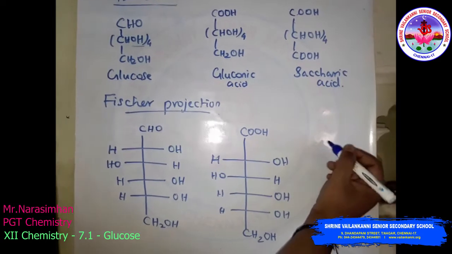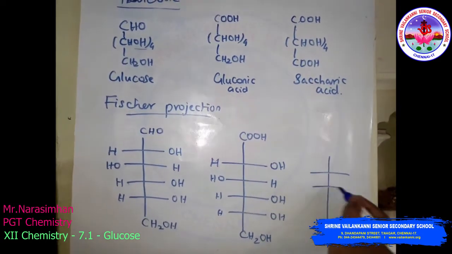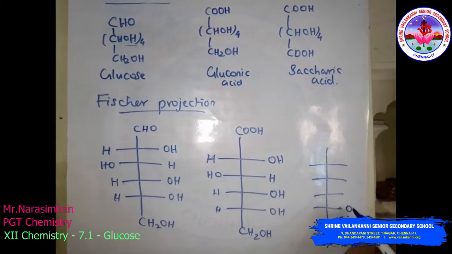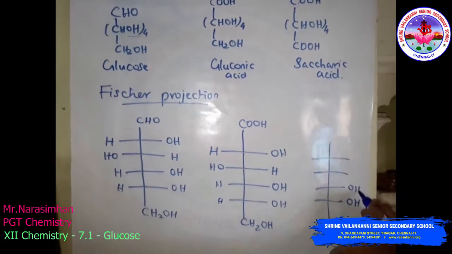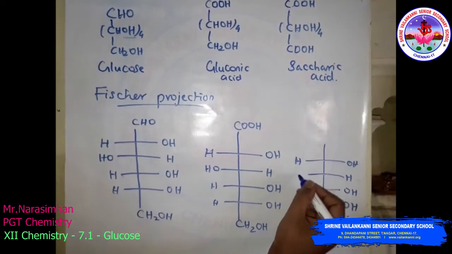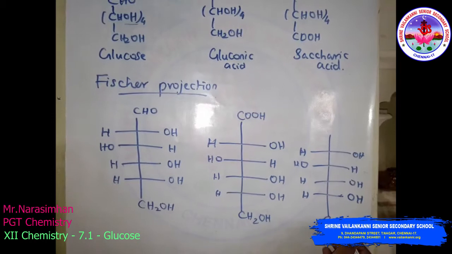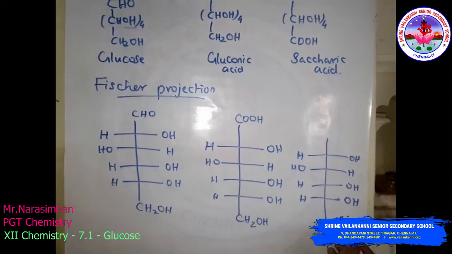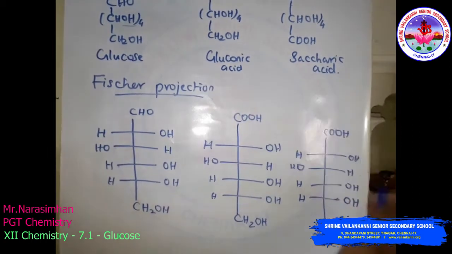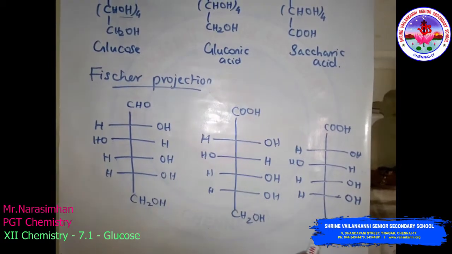And then saccharic acid, the same thing here also, follow 1, 2, 3, 4. Here also OH, OH, H, OH, H, OH, H, H, COOH, COOH.